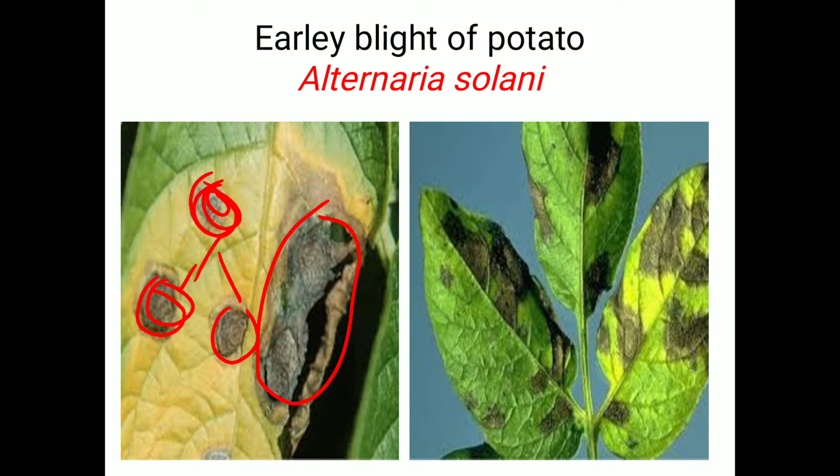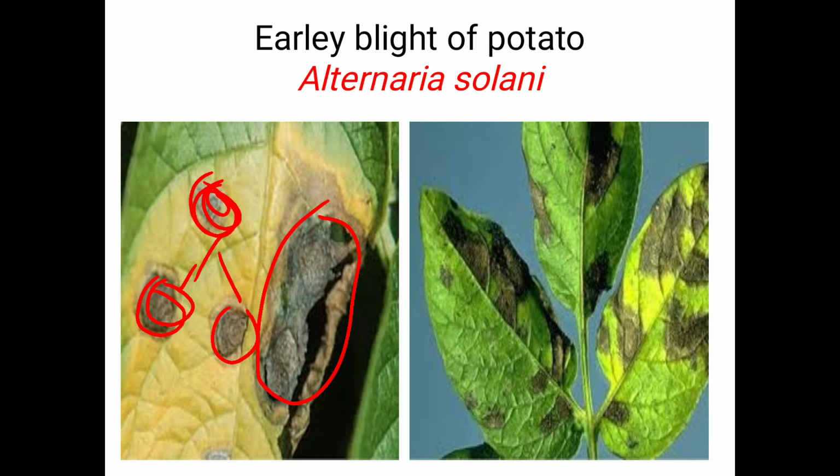Regarding perpetuation, the PSI, that is the primary source of infection, is infected plant debris, and the secondary source of infection is also infected debris in soil.